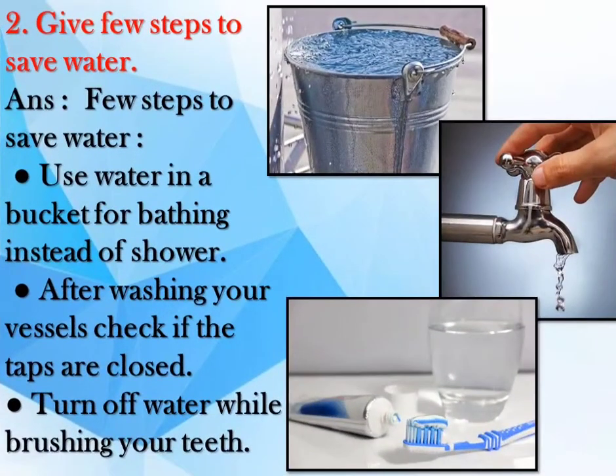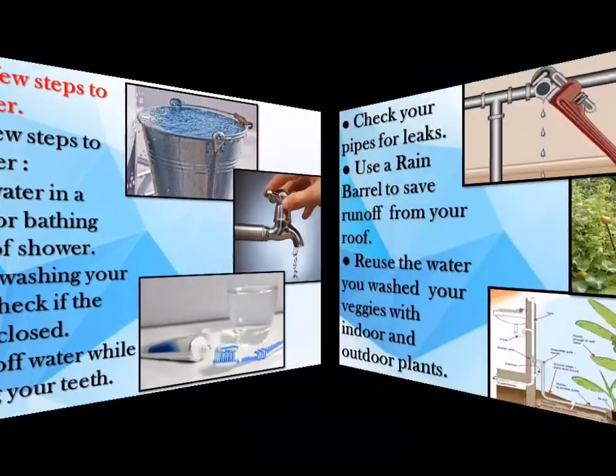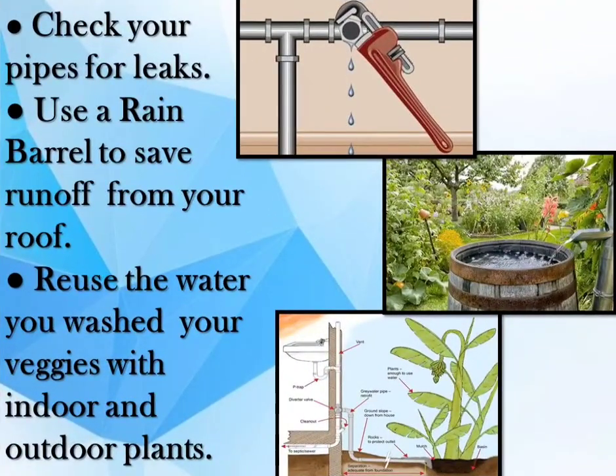Question 2. Give few steps to save water. Answer. Few steps to save water. Use water in a bucket for bathing instead of shower. After washing your vessels, check if the taps are closed. Turn off water while brushing your teeth. Check your pipes for leaks. Use a rain barrel to save runoff from your roof. Use the water you washed your veggies with for indoor and outdoor plants.